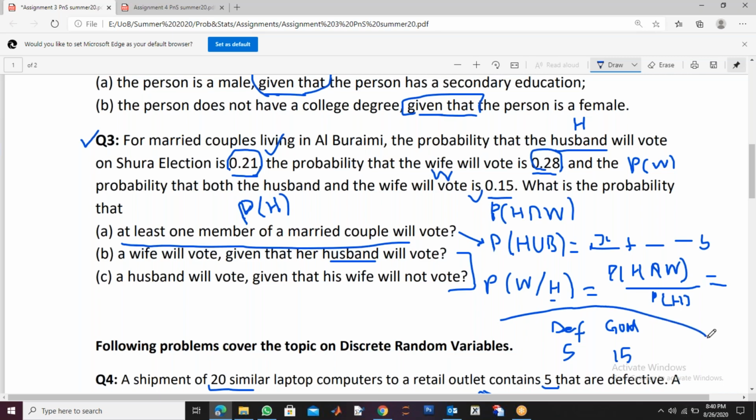Got it? So I hope now you can complete it. You can try the third one as well. I can leave one for you at least. So with these steps, you can easily find these three probabilities and any conditional probability problem now, right?